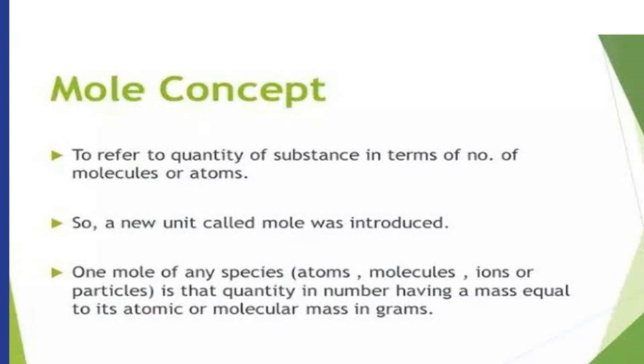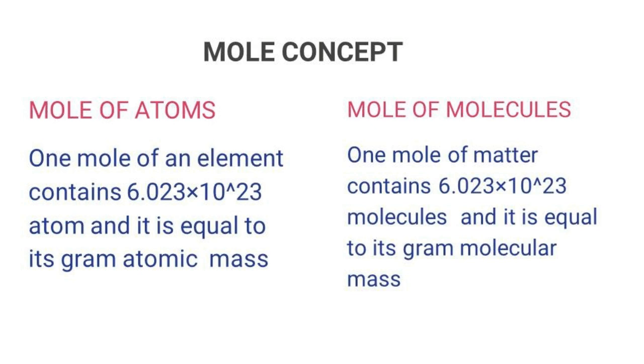The number of moles of a substance can be calculated by various means depending on the data available: number of moles of the molecule, of the atom, of the gas, and of the ion. In this mole concept, now we are going to see mole of atoms.